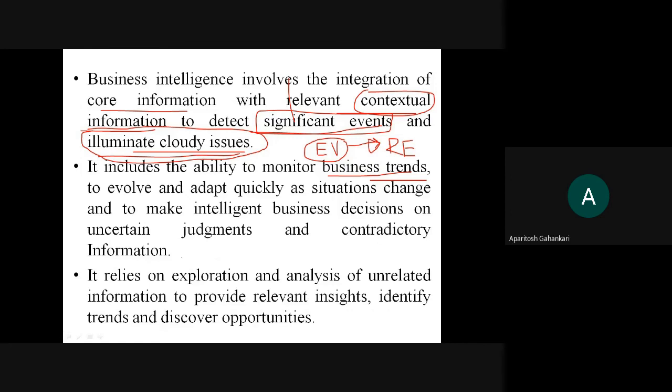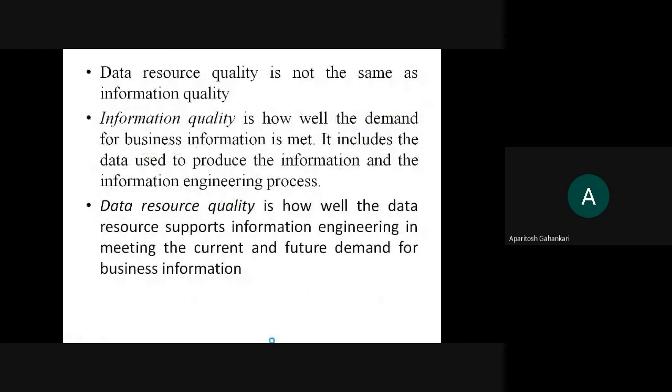It relies on the exploration and analysis of unrelated information to provide relevant insight, identify trends, and discover opportunities. So they have discovered the correct opportunity that nowadays it is the time to have the e-vehicle, and for the e-vehicle you may require renewable energy. So they are discovering opportunities; that is how they are having business intelligence.